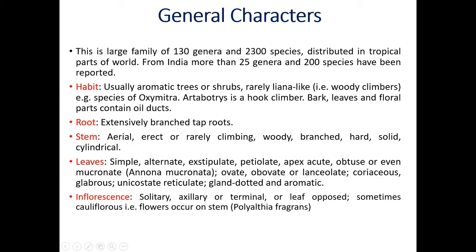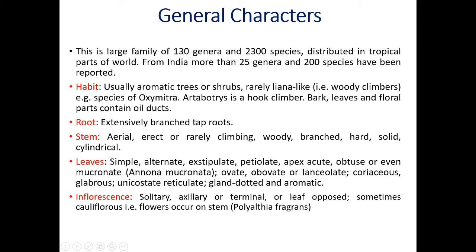Now let us see the general characters of family Annonaceae. Every plant family is described in this manner: habit, habitat, root, stem, leaves, inflorescence, flower, sepals, petals, stamens, carpels, TS of ovary, floral formula, and floral diagram. These are some rules for how to describe any plant body. Now, plant family Annonaceae contains 130 genera and 2,300 species. They are distributed in tropical parts of the world. In India, there are 25 genera and 200 species reported by different botanists.